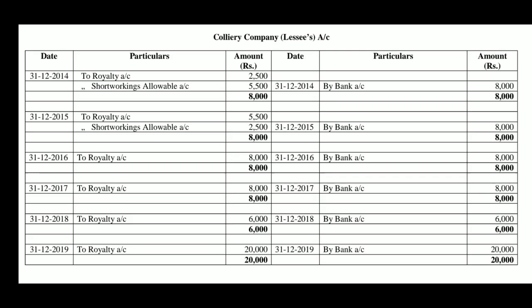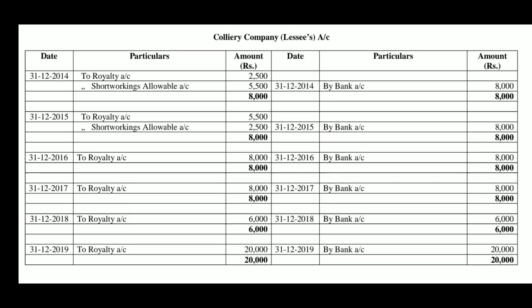Then in the third year, Colliery company account debited to royalty account 8,000 rupees. Now, the actual net amount is due from the lessee. Therefore, only the net amount is debited to lessee's account. Colliery company account debited to royalty account 8,000. When received, Colliery company account credited by bank account 8,000.